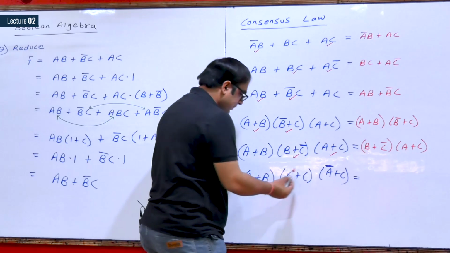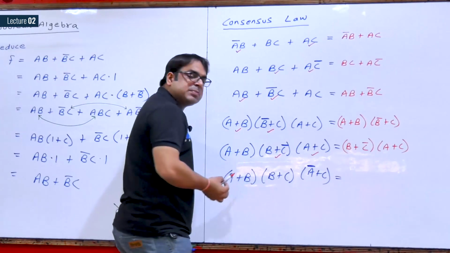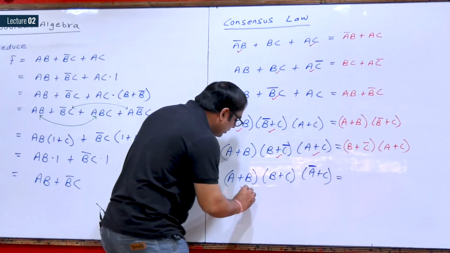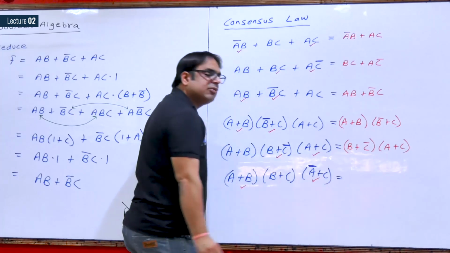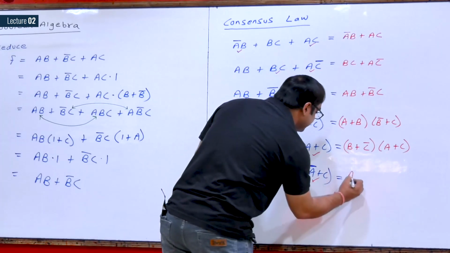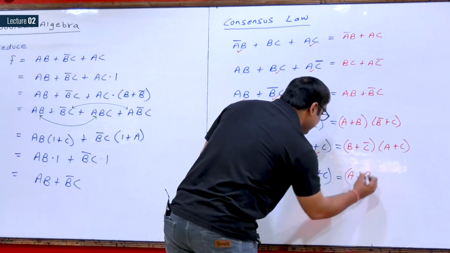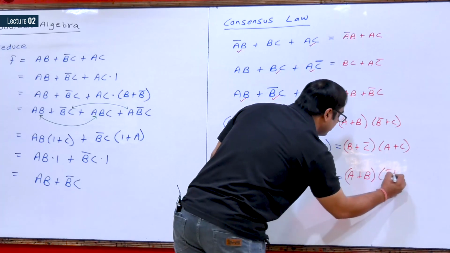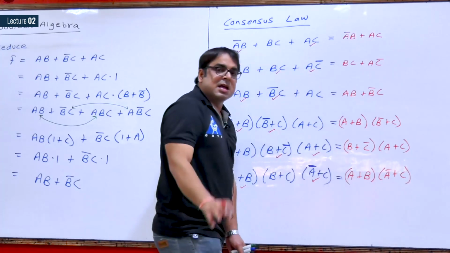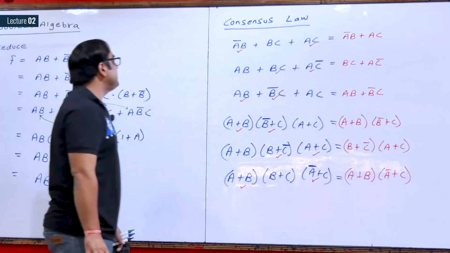Okay, see this one, A. So A is the variable present in both the formats. Both the terms for A will be present. So your reduced expression will be A plus B dot A complement plus C. Same thing happened here. Please see now.